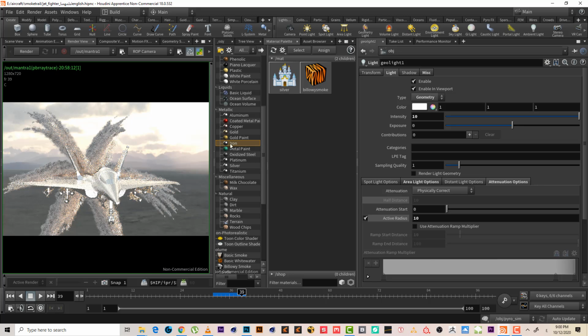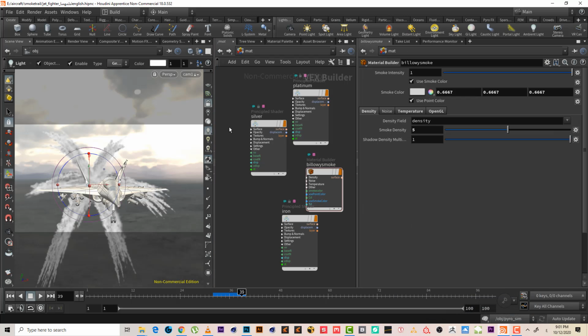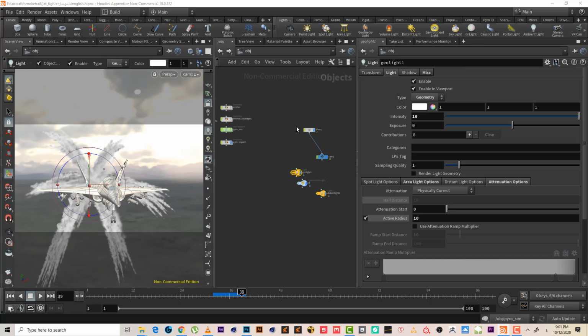If we choose iron, how it's going to be. Yeah, okay. Iron. I don't know why, it's okay. So I will test another two shaders to see which one is better.